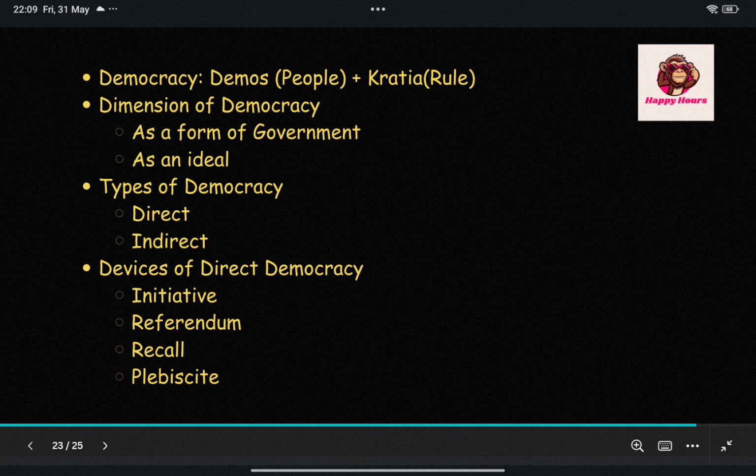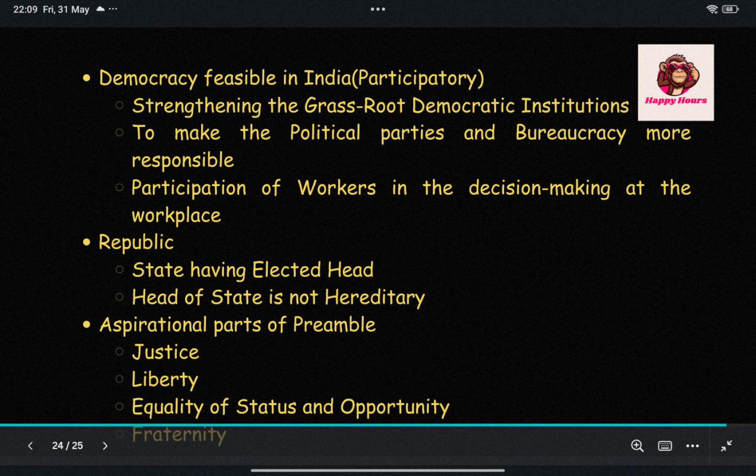So what kind of democracy can we have in our own country? We can have the democracy known as participatory democracy. What is participatory democracy? It is where everyone takes part at the grassroots level. There are three points which should be followed. First is strengthening of grassroots democratic institutions like Gram Sabhas and Gram Panchayats. The second one, to make the political parties and the bureaucracy more responsible. Third one, participation of the workers in decision making at the workplace.